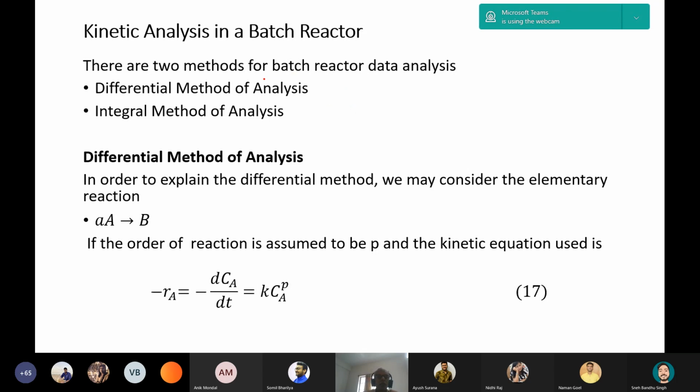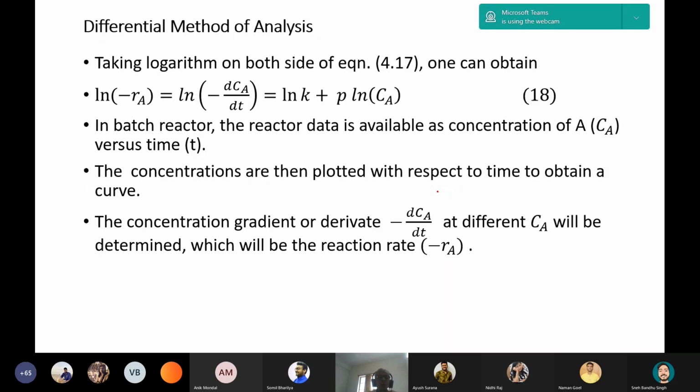So for today's class, on the mole balance, you see the temperature dependency from the first chapter: collision theory, transition state theory, and Arrhenius theory. And for the second chapter, you go up to the mole balance in batch reactor. The recommended book is Levenspiel, and Fogler is not required now. Levenspiel is sufficient up to this.